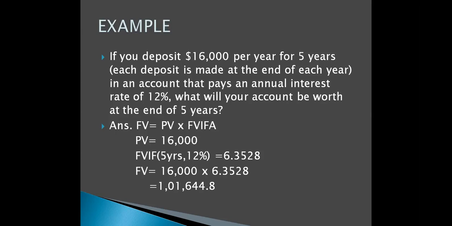So we have to calculate the future value at the end of 5 years, the interest rate is 12%, and the cash flow is 16,000. These are the figures that we are already given: C is 16,000, I is 12%, and T is 5 years. We can do it with the long formula, and we can do it with the log table also. So I'll use the log table. Now I'll show you the annuity table.